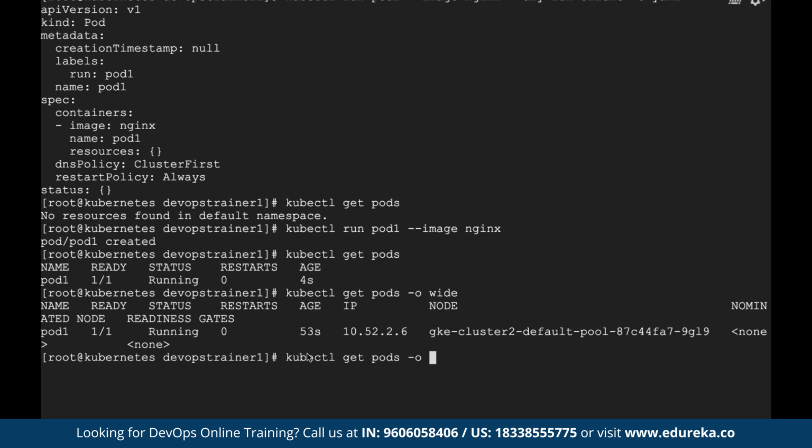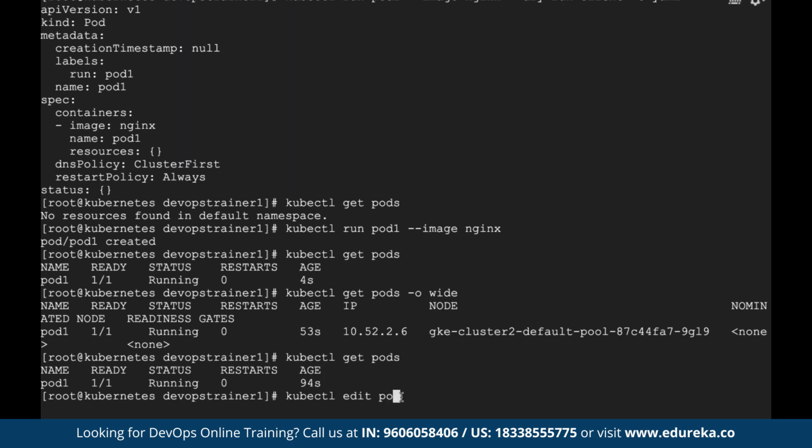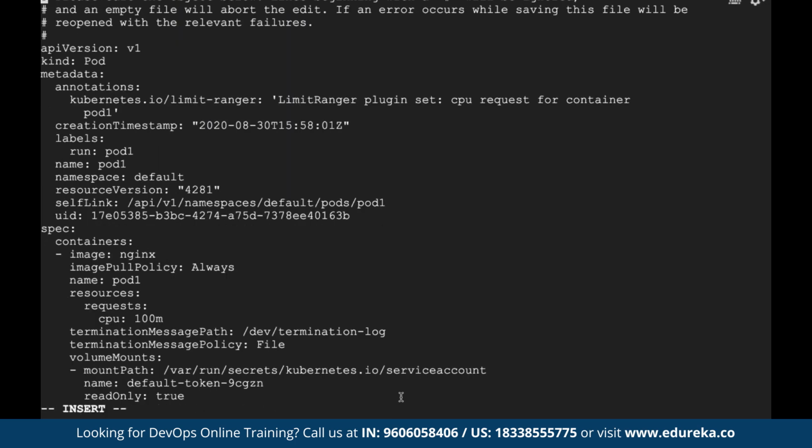Let's say right now, I made this pod called pod1. This pod is up and running. You see the status running. And we know this pod is using an image called Nginx. Let's say you want to change the image, you want to edit the pod. For that, use a command called kubectl edit pod and then the name of your pod. Let's say you want to edit pod1. You can change the image. For example, right now it was using the Nginx image. I can change Nginx to Apache. Let me put httpd and let me save this file.